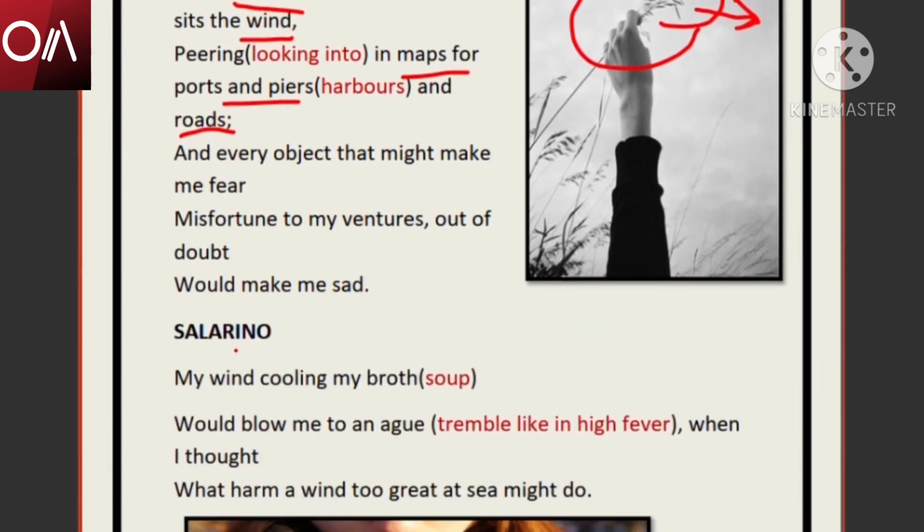And every object that might make me fear misfortune to my ventures. So I would constantly worry. When I see a storm approaching, I'm afraid that there can be a shipwreck. When I see this, I fear about that. When I see that, I fear about that. All the time I'm thinking about my ships and its risks. Out of doubt would make me sad. Out of doubt means out of fear of all that risk. I would always be sad and depressed, just like you.